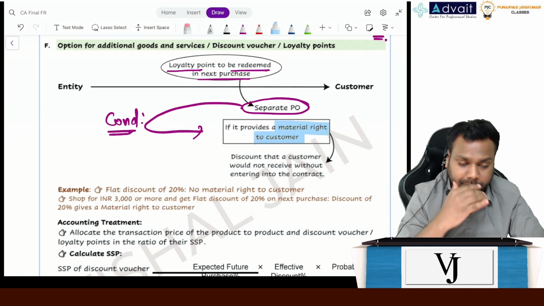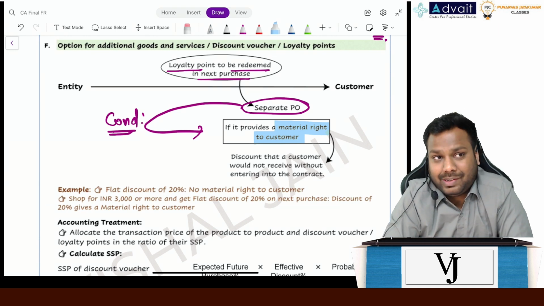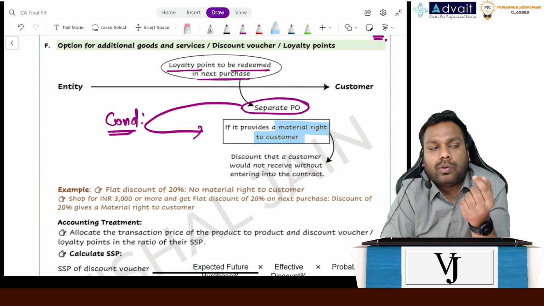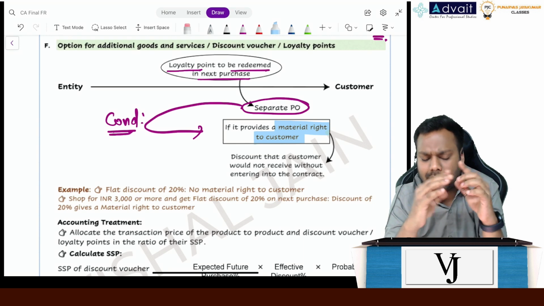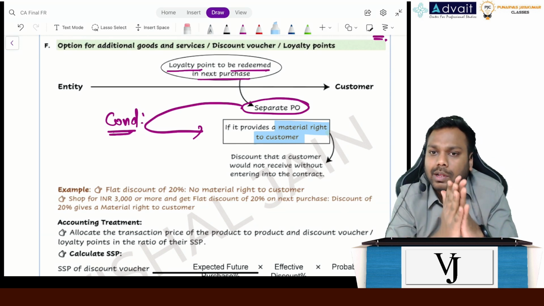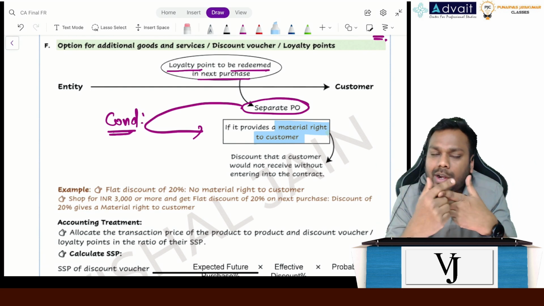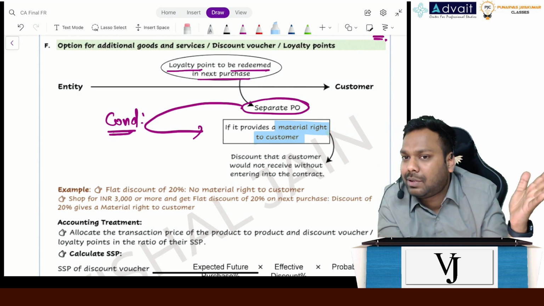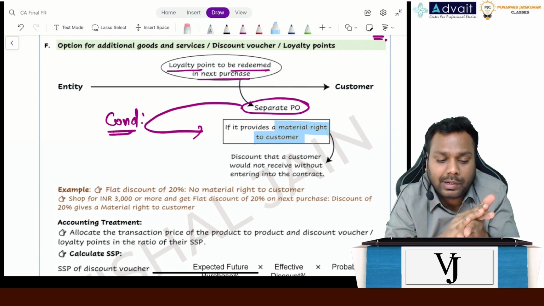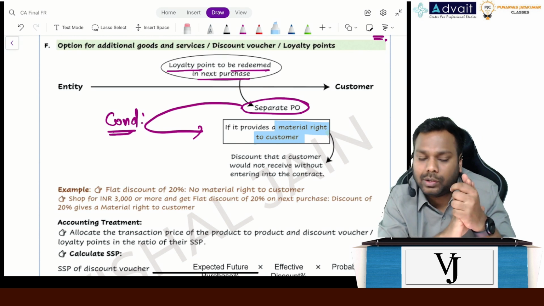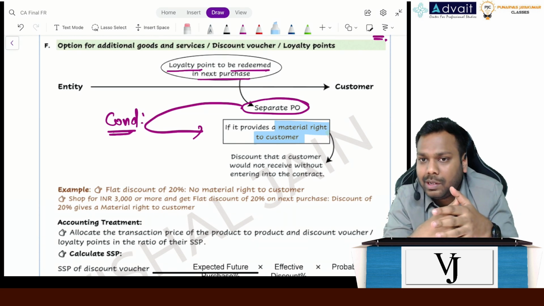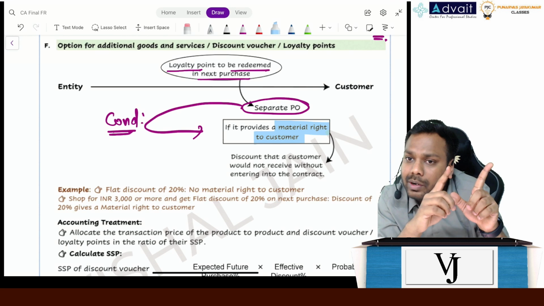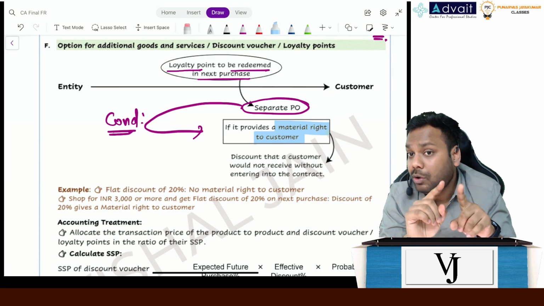Let me give you an example. When I was purchasing a shirt from a shopping mall, that was a sale time, in December. Everywhere there was a sale of 10%. I went to purchase a shirt, I got a discount of 10%. Okay, is that a material right? No, everyone is getting that. But after I purchase the shirt, they give me a discount coupon of 500. They told me, sir, since you have purchased this shirt, I'm giving you a discount coupon of 500, which you can avail in the next purchase. Now, is it given to everyone? No, it is given to me, the one who purchases it, right?